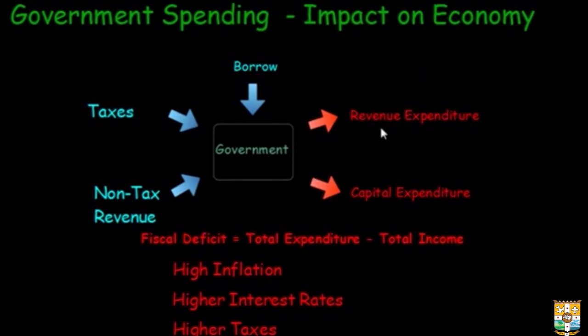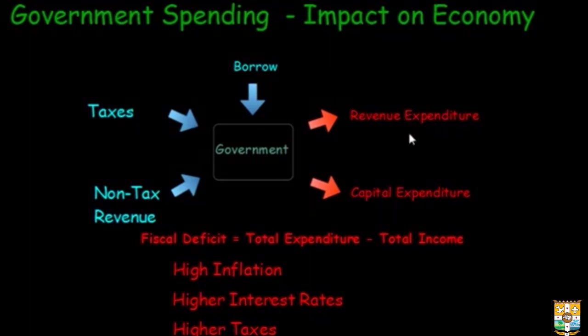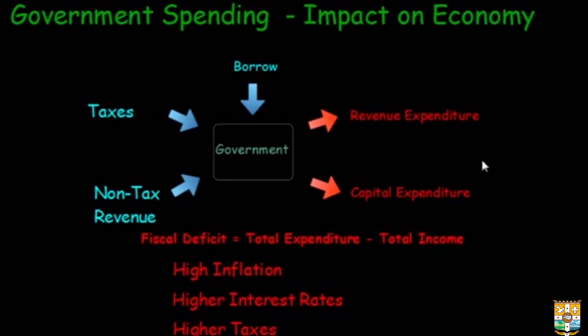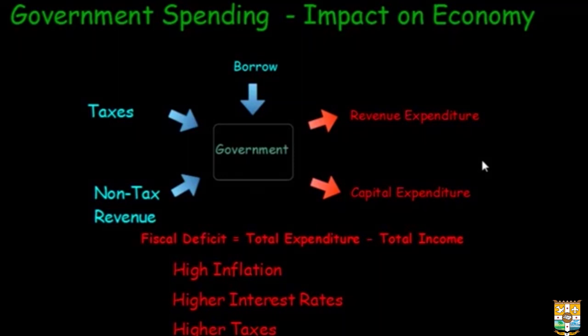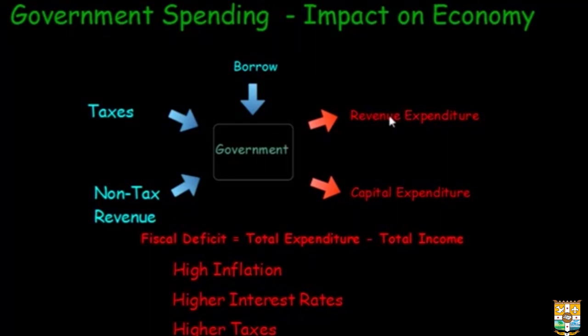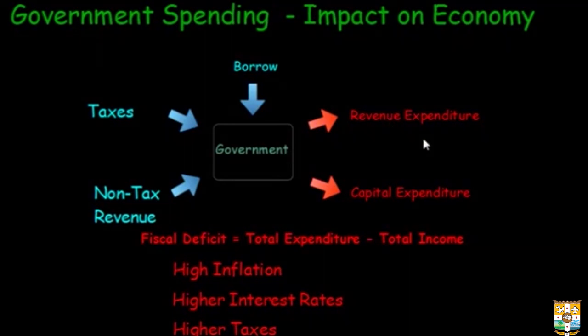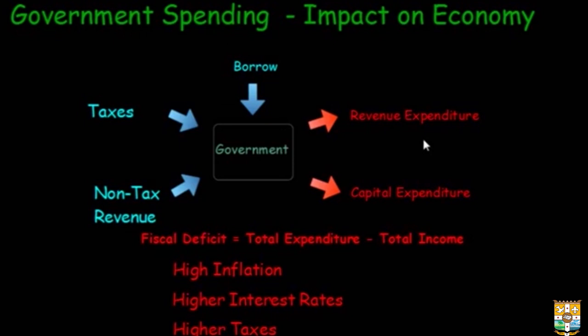Secondly, because the government is spending a lot of money, this increases aggregate demand in the economy. If for some reason the supply cannot increase to match that aggregate demand, then the prices will increase. There could be certain constraints on the factors of production which inhibit the economy from increasing its supply. In such a scenario, government spending increases aggregate demand, and supply not being able to match up will lead to an increase in prices and hence high inflation.